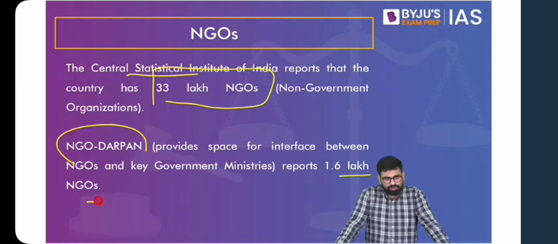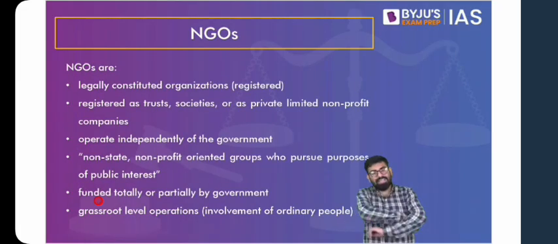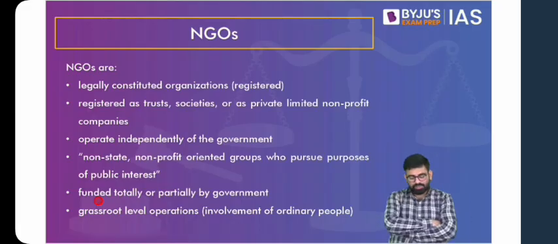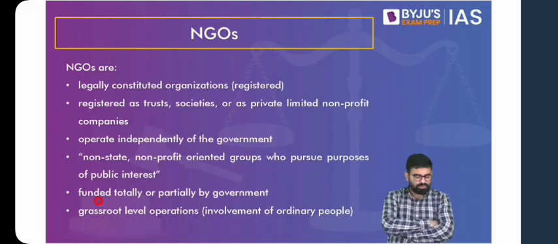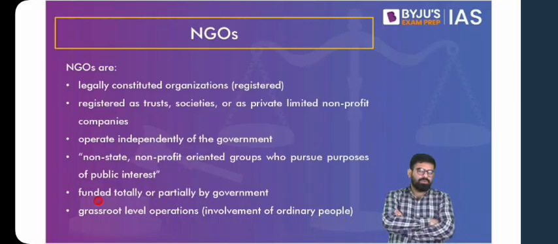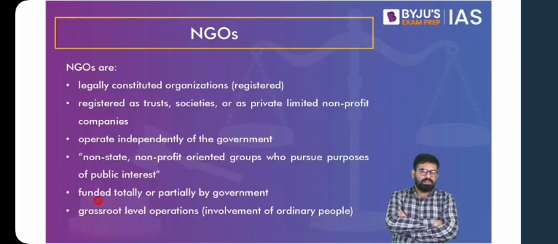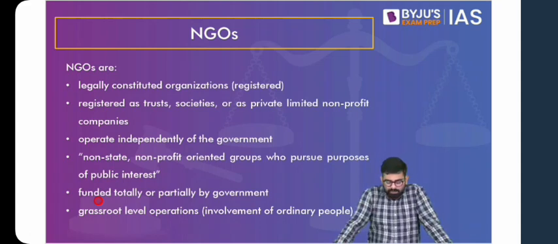So why do we have this huge gap? The thing is, not every NGO will register on NGO Darpan. On top of that, not every NGO is registered. Yes, we generally call those NGOs which are registered, but you do have NGOs which are not registered. Because again, a group of 4, 5 people, 10 people working at a very local level for betterment of the society, where do you make them fall? Yes, they are a form of civil society. And again, you can say that they work like NGOs. Maybe they provide services, etc. to the people.